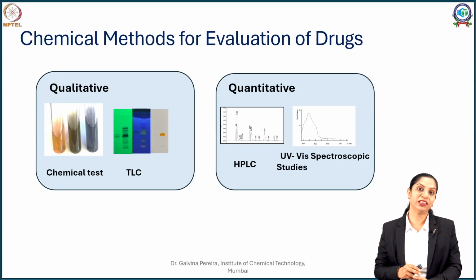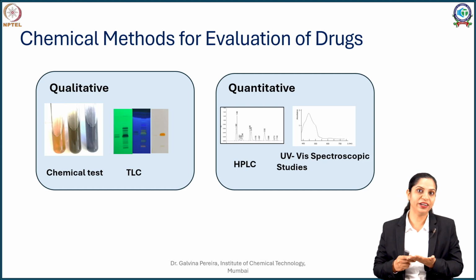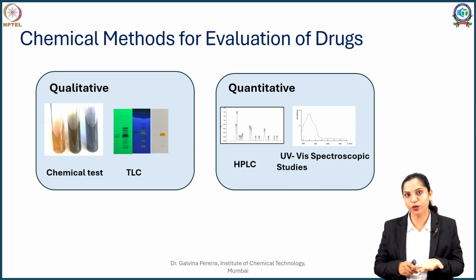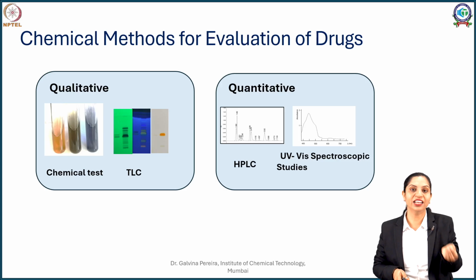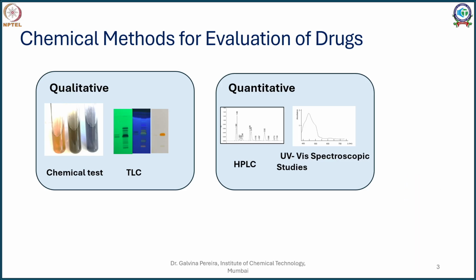Now, quantitative method: when I say I want my answers in numbers, how much of my drug is pure? Is it 90% pure? How much gallic acid does my galls contain? So it's going to be a numerical value, and that will tell me the quality of your drug. So there are different methods to it.